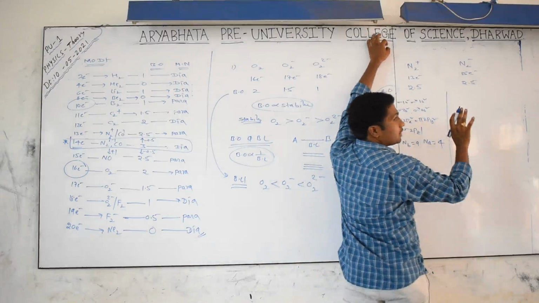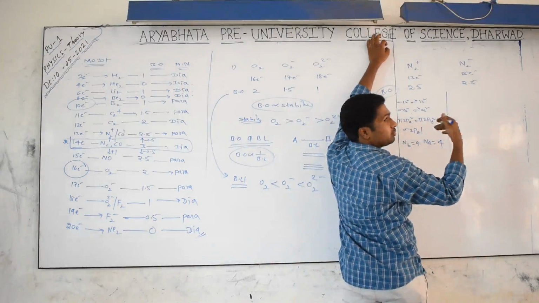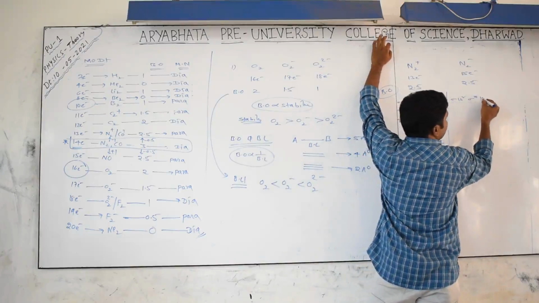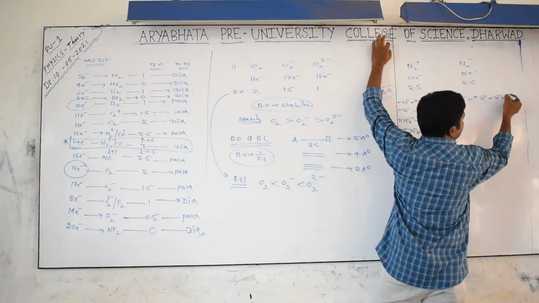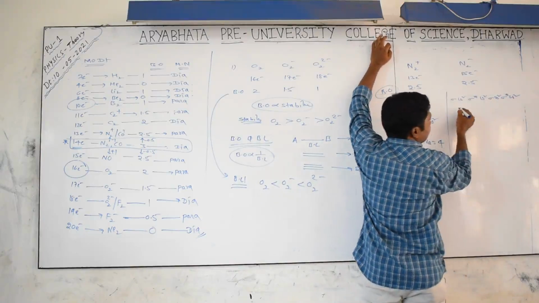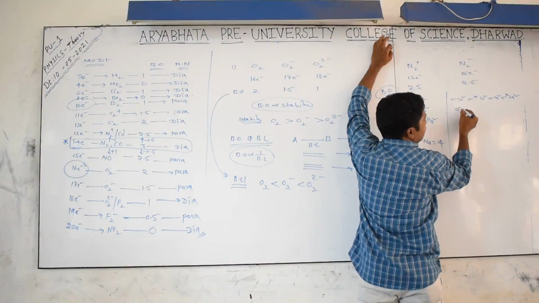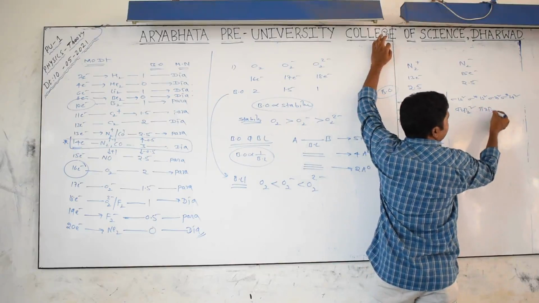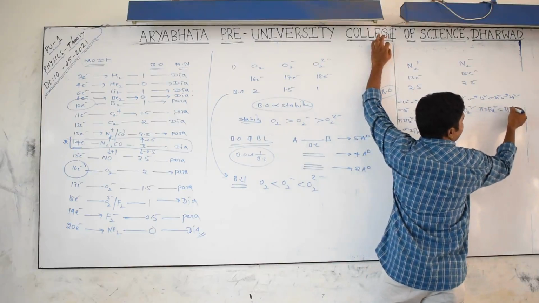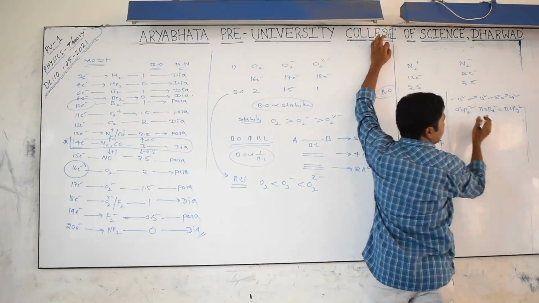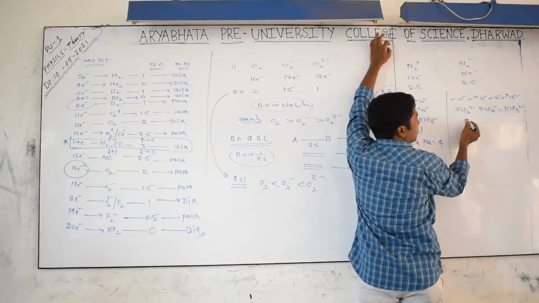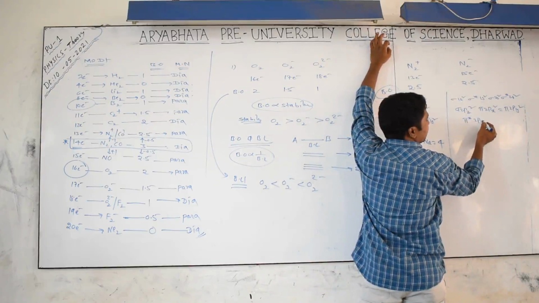Now you come here. 15 electrons means more than 14, and more than 14 means the second diagram. What is coming? Sigma 1s2, sigma star 1s2, sigma 2s2, sigma star 2s2. After that, sigma 2pz2 and pi 2px2 equals pi 2py2. How many over? 8, 10, 12, 14. Still one more is there, that will come in pi star 2px1.